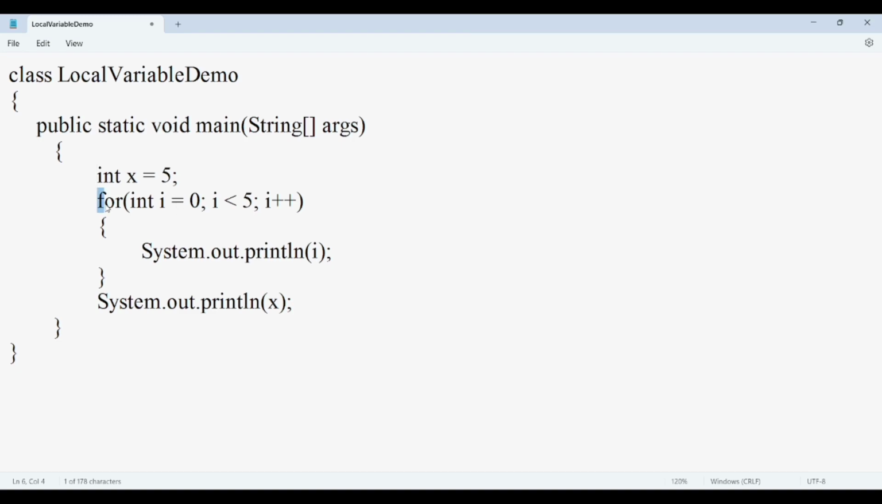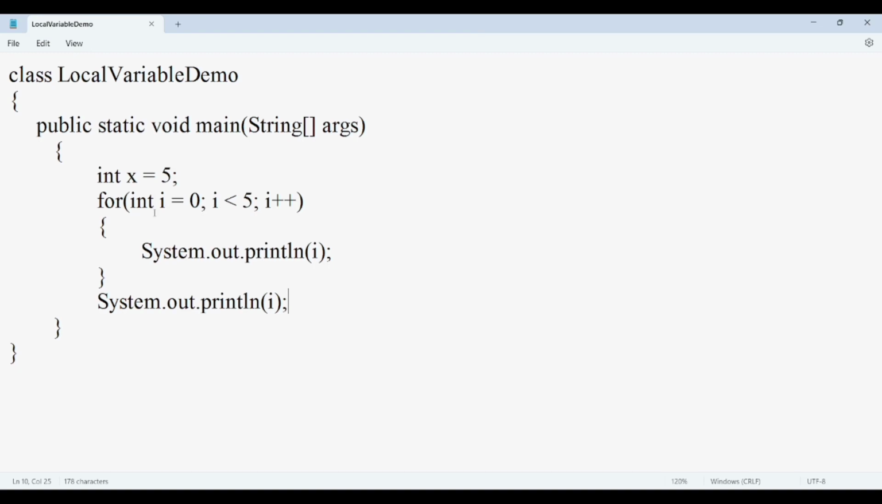So for example, here int I is declared inside the loop, so I can be accessed only inside this loop. Till now we were accessing here inside the loop, but if I will try to access this I here outside the loop, it will say sorry, I cannot find I. So you will get an error, cannot find symbol I, right?